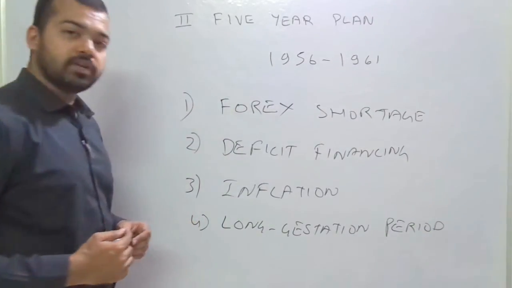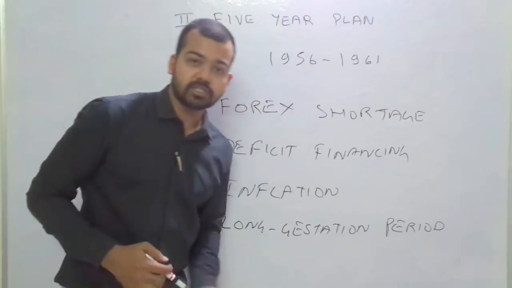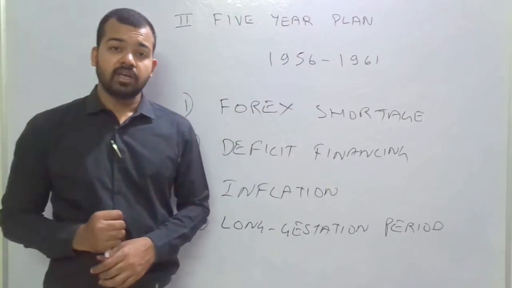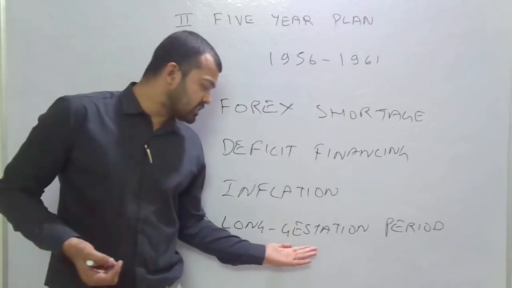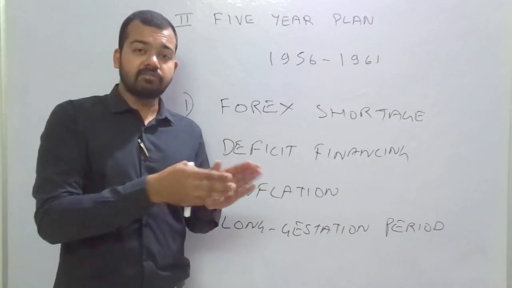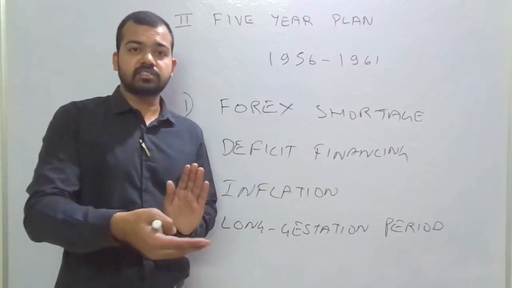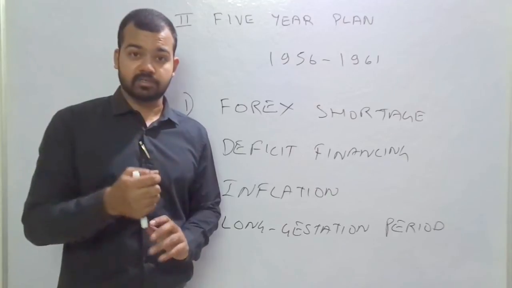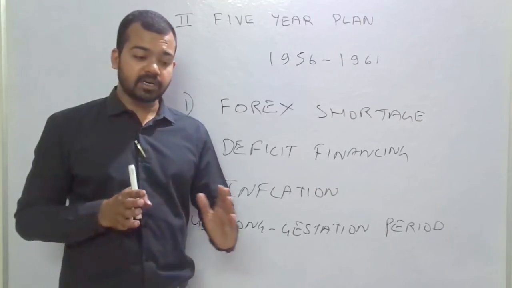Here we need to understand the meaning of long gestation period. It means if we invest heavily in the industrial sector, and 5 years, 10 years down the line we earn the first-time profit, not revenue, profit, then the gestation period is very long.